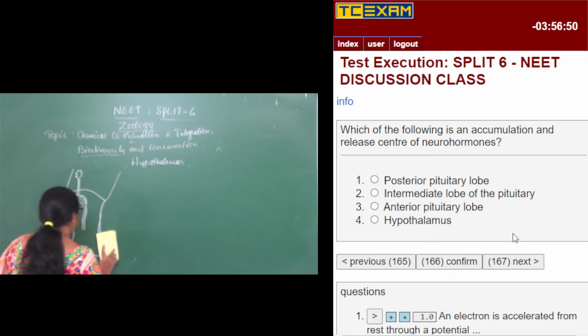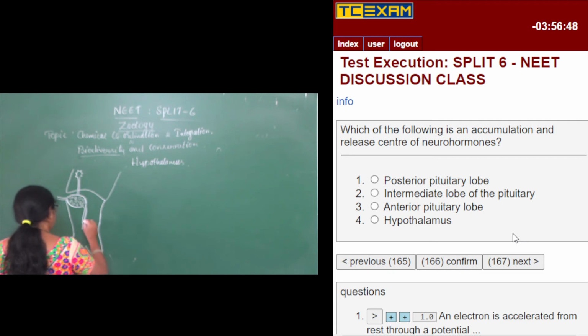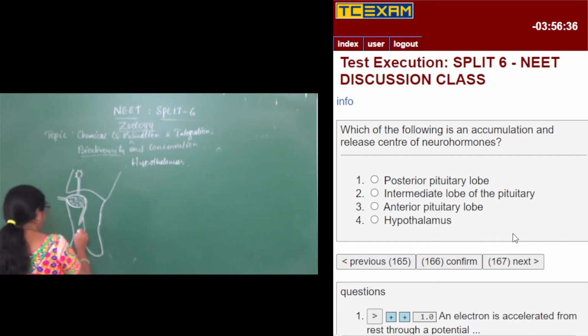So you can find the two lobes of the pituitary gland. There is portal circulation which releases secretions.